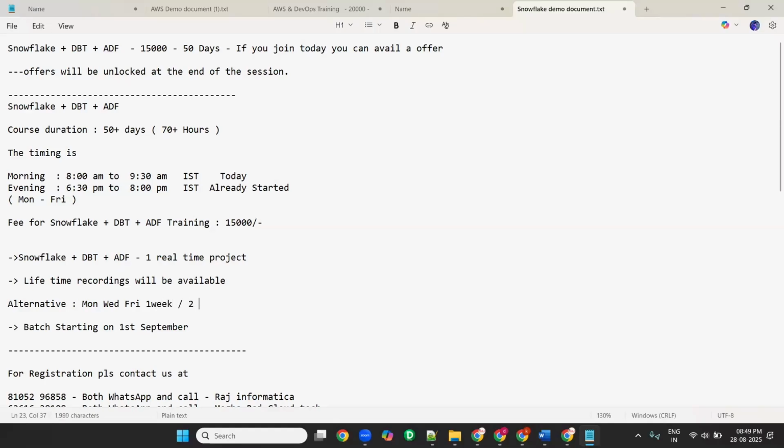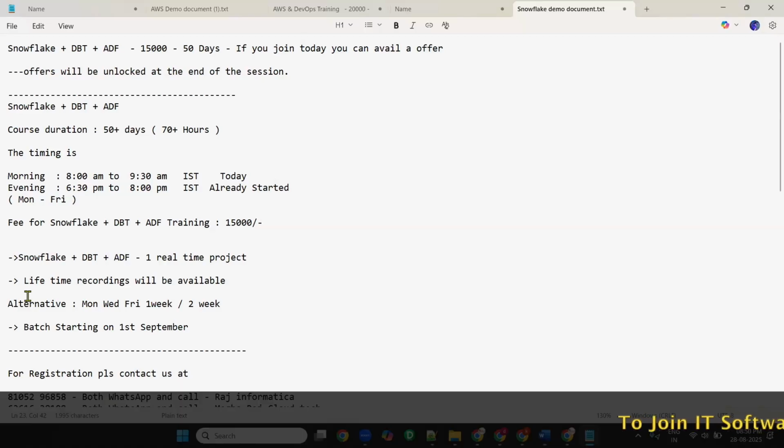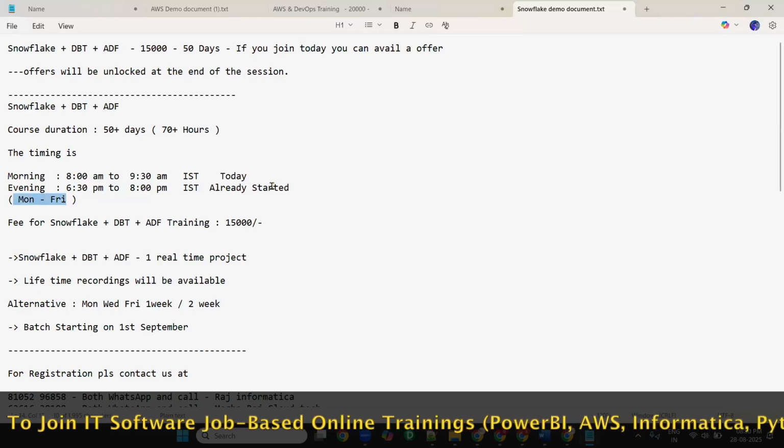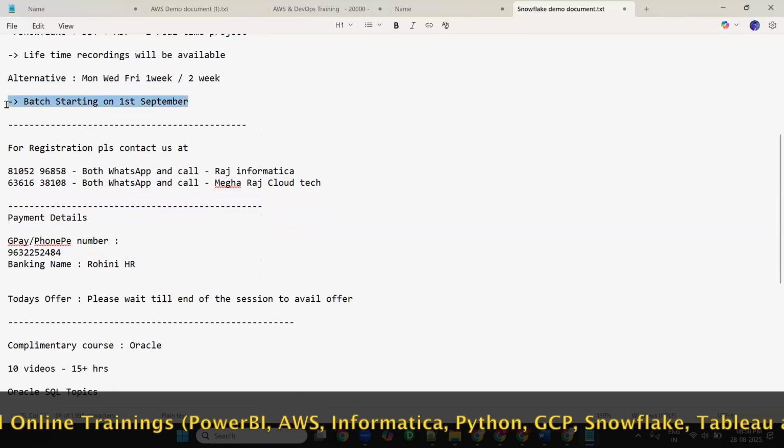People need to settle down. You need to create trial accounts and complete the Oracle setup mainly. There will be many things, which is why the first 2 weeks will be alternate days. You will get enough time and stay on track, because many people have had a gap and are coming back now, or are in a different domain and want to switch. Considering every profile, we have given alternate days for 1 to 2 weeks. After that, the regular schedule Monday to Friday will start. The next session will be on 1st of September.